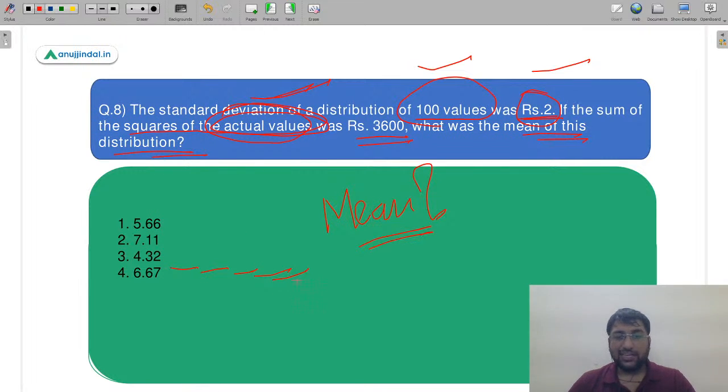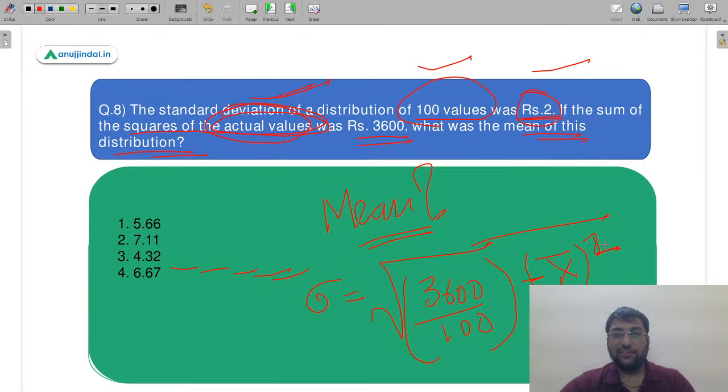Let me give you the formula. I'm just giving you a hint so that it becomes easier for you. The formula for standard deviation is like this. Here we have been given the sum of squares of actual values, that is, this is your 3600 divided by your 100, that is your n, and subtracted by your mean value. Here you are going to have your mean value squared. So this is your formula. This is the square here. This is the formula which you have to solve. I have given you the formula. You just have to put the values now.